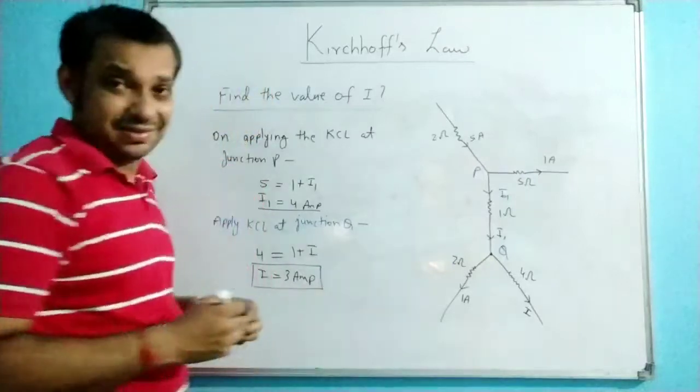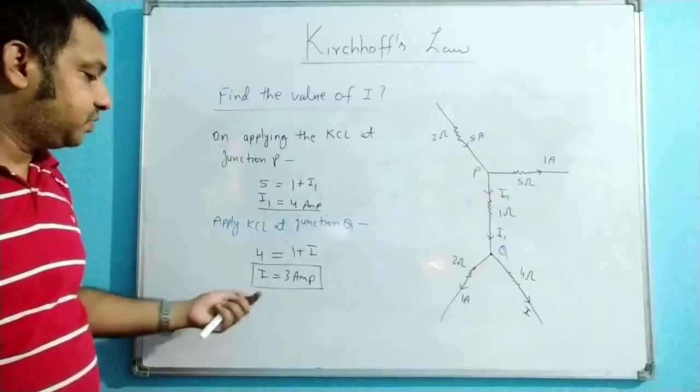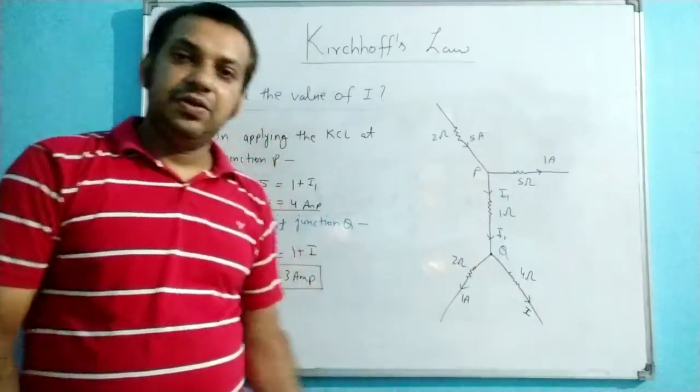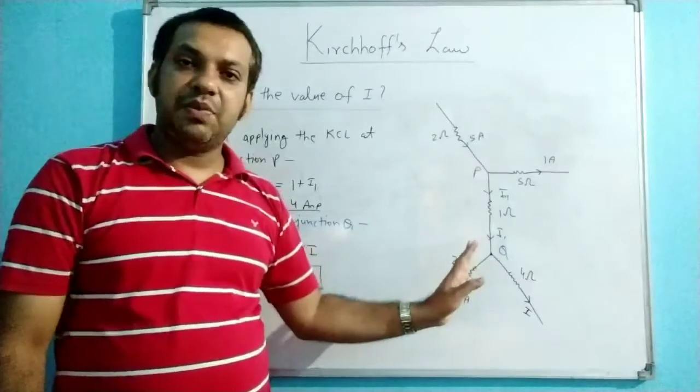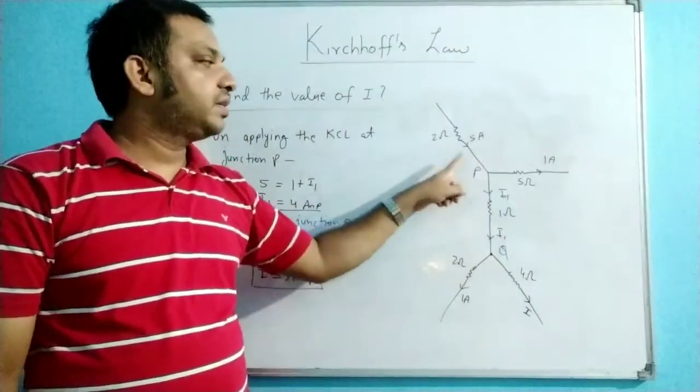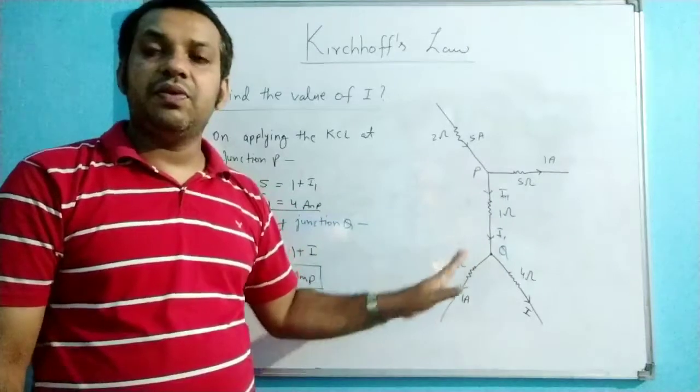Which is our answer to find the value of this current I. So here two things are very important. One is, the resistances here are only for your distraction.